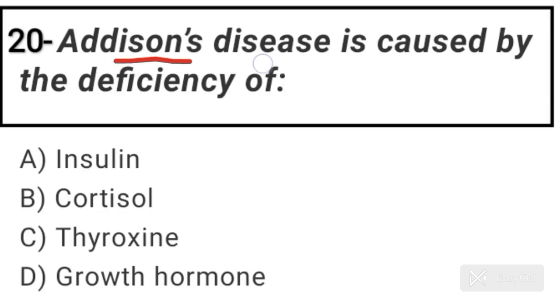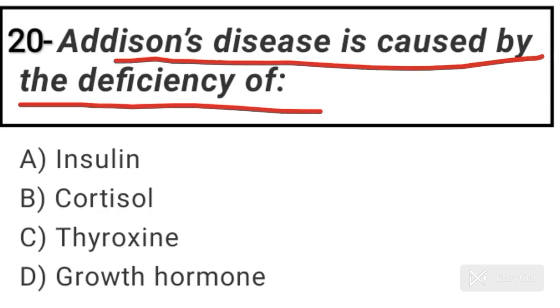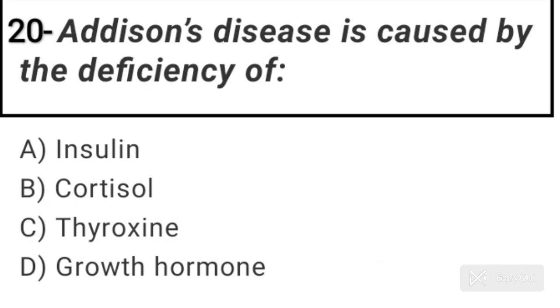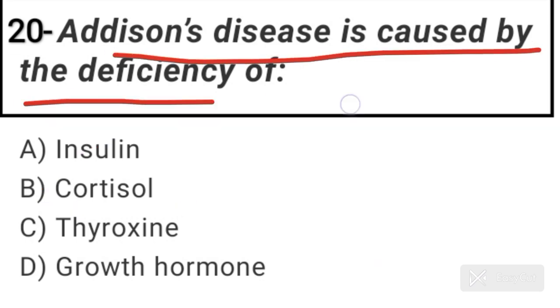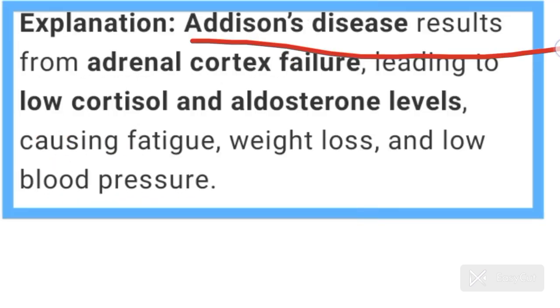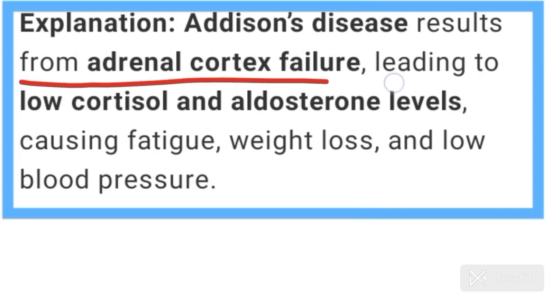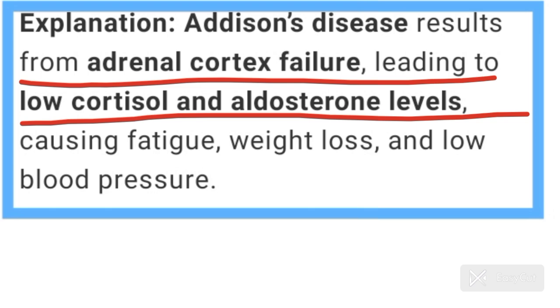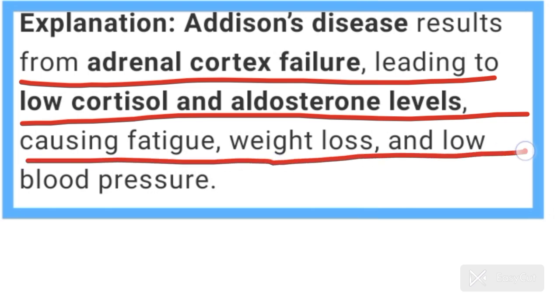Question number 20. Addison's disease is caused by the deficiency of. Answer is option B. Cortisol. So here option B is correct for question number 20. Addison's disease results from adrenal cortex failure leading to low cortisol and aldosterone level, causing fatigue, weight loss and low